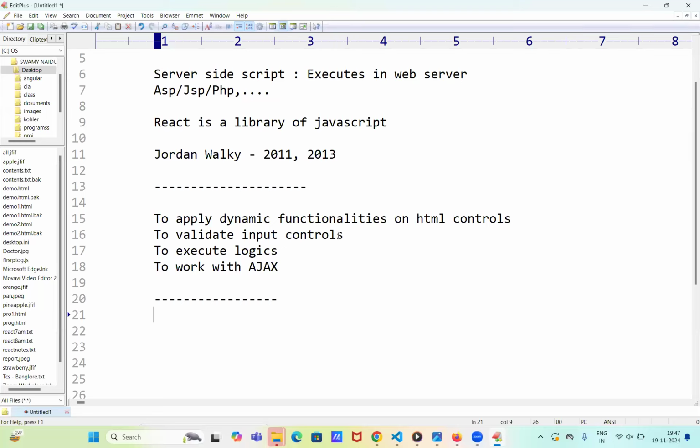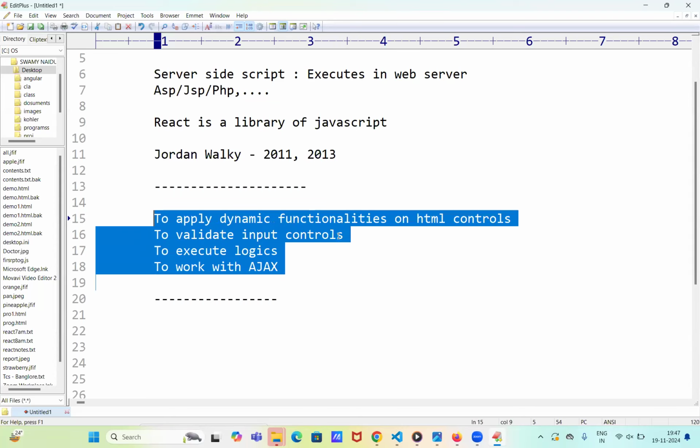We're using JSP, ASP, PHP, etc., all these technologies.